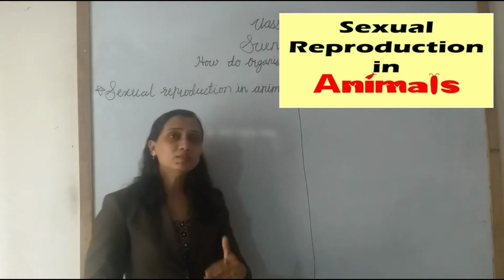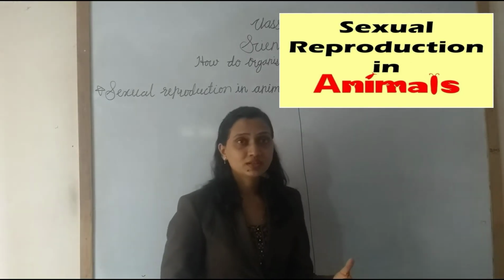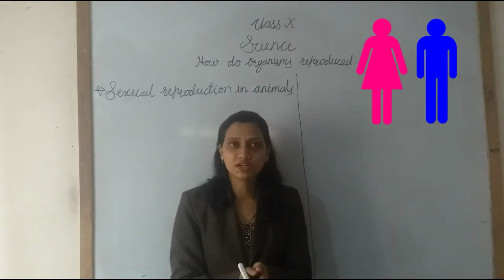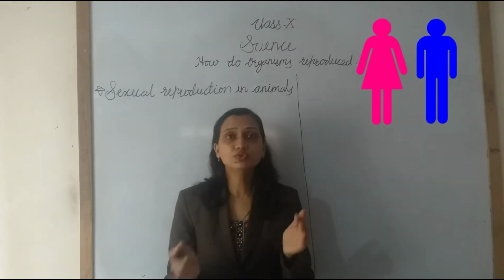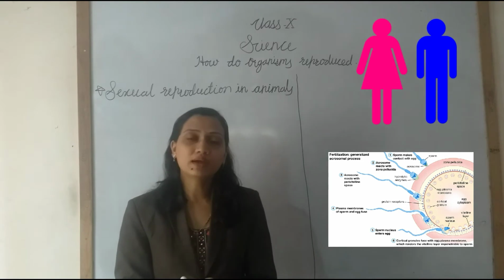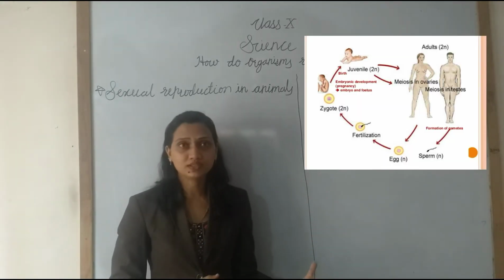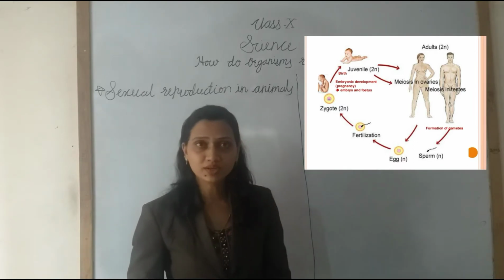We already learned about sexual reproduction. It is a process in which male parents and female parents are involved. Here, fusion occurs between the gametes. In this way, it produces new offspring. This process is called sexual reproduction.